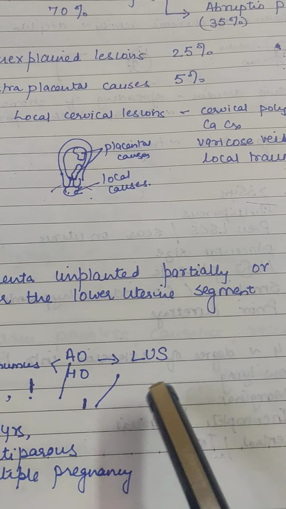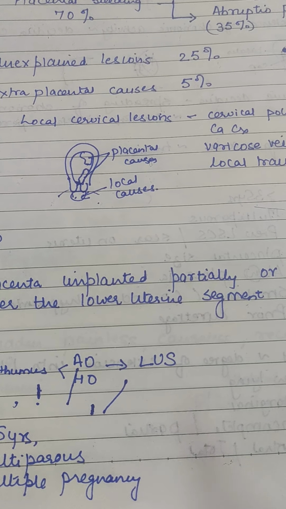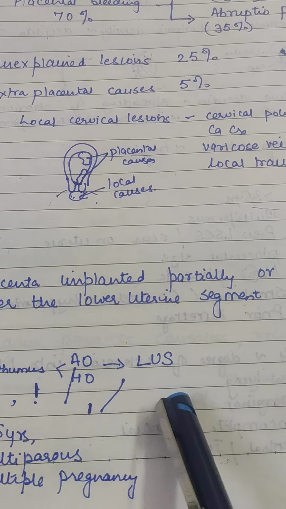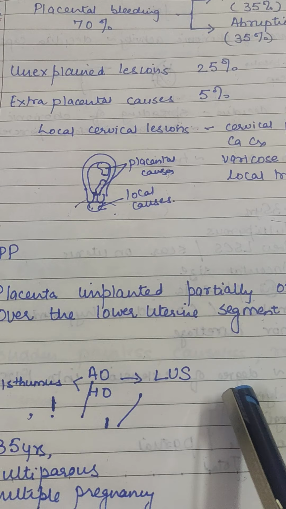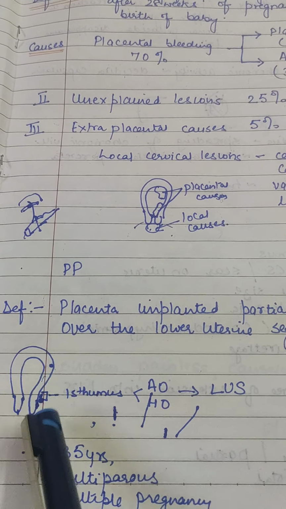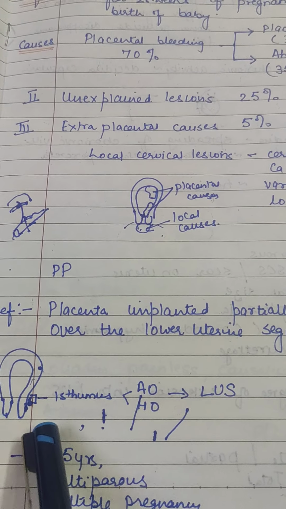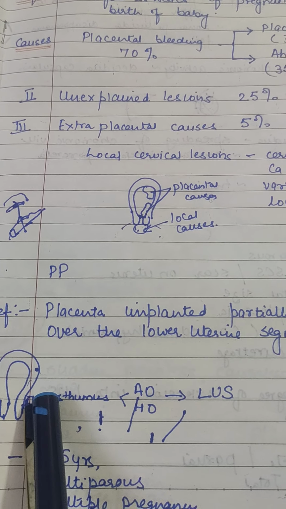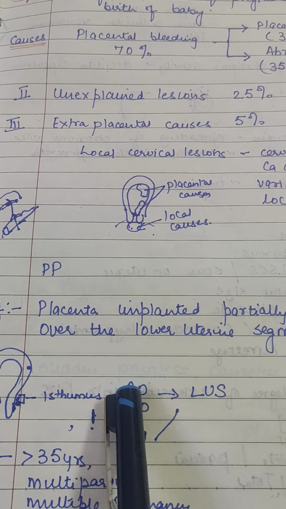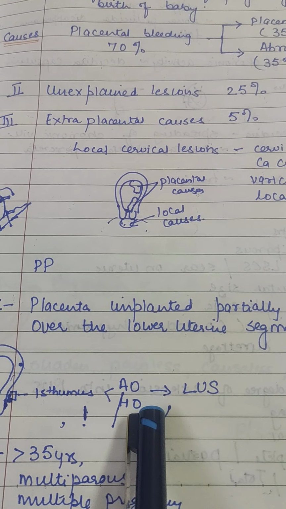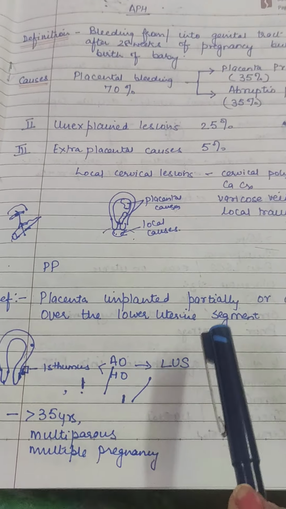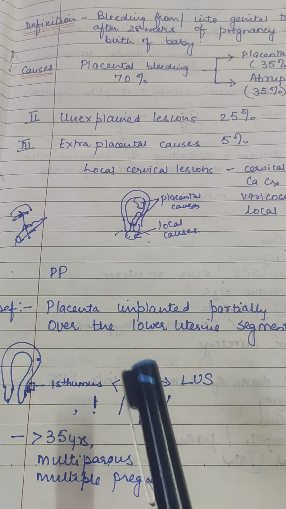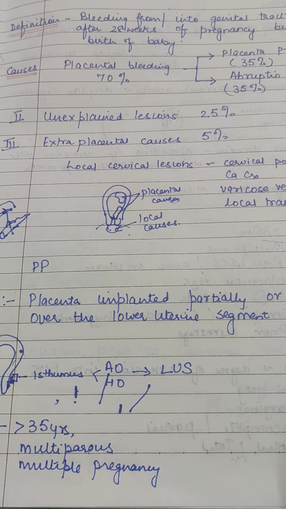So this segment is formed in labor, with advancing gestation. This isthmus forms the lower uterine segment. It is 0.5 centimeter and it expands to 10 centimeter. Isthmus is the junction between these two parts, the body of the uterus and the cervix. The upper part is the anatomical os and the lower part is the histological os. So this junction is called isthmus. Okay, so when the placenta is in the lower uterine segment, it is covering the os, which can be completely or partially. It is called placenta previa.